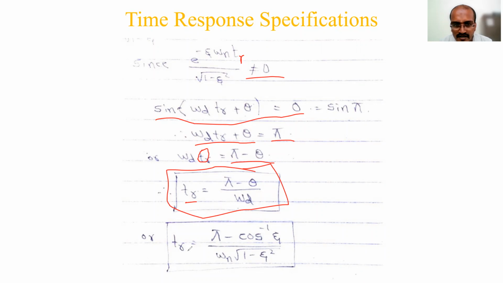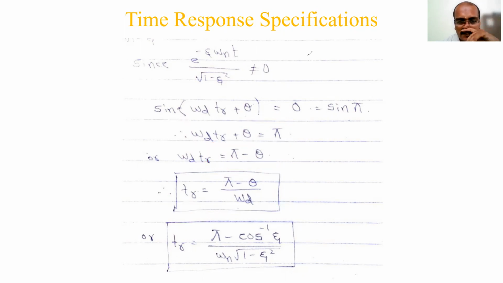You have to substitute for theta and omega d. So that's why TR is equal to pi minus cos inverse zeta, divided by omega n square root of 1 minus zeta square. Okay, so 3 to 4 marks, one derivation they will ask, very simple derivations. So I hope you have understood. For that you need to know the definition of each of the specifications.